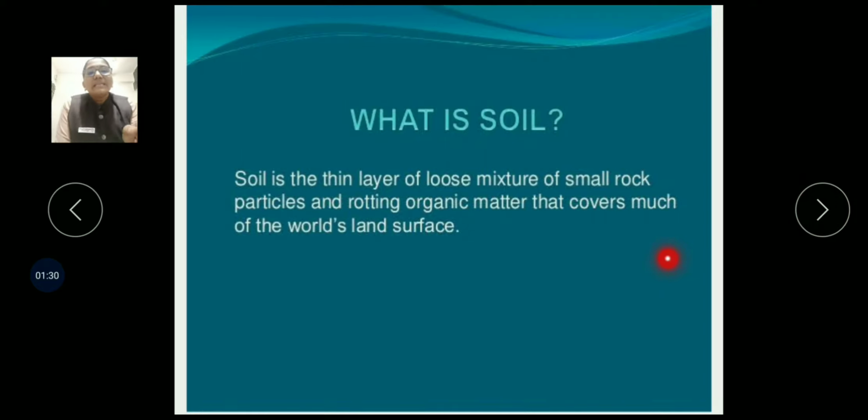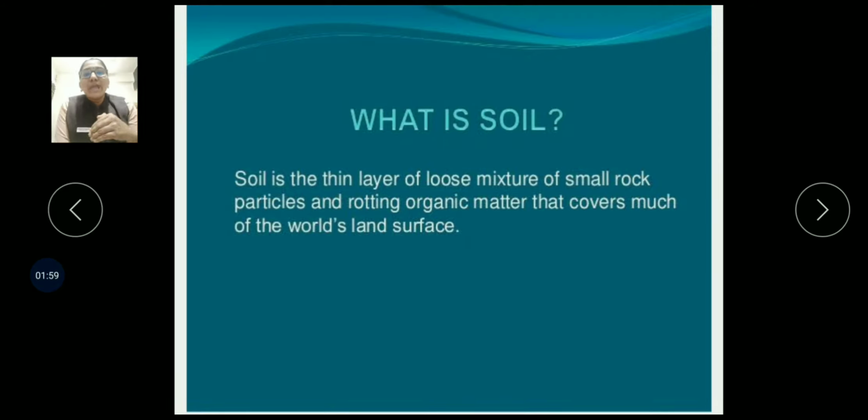Soil is a thin layer of loose mixture of small rock particles and rotting organic matter that covers much of the world's land surface. Soil is related to the surface of the earth in the same way as an apple with its skin.